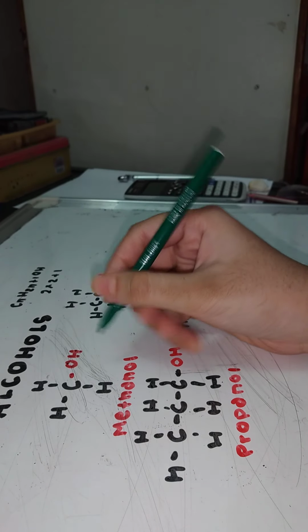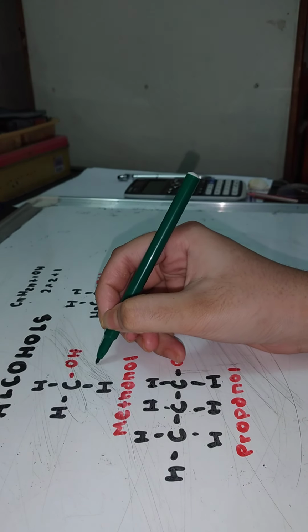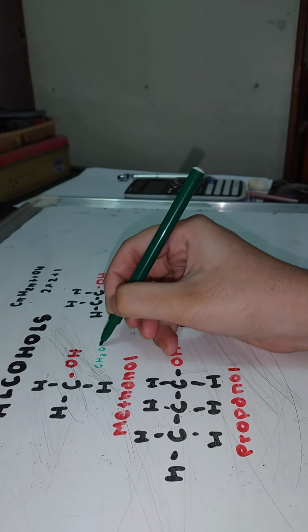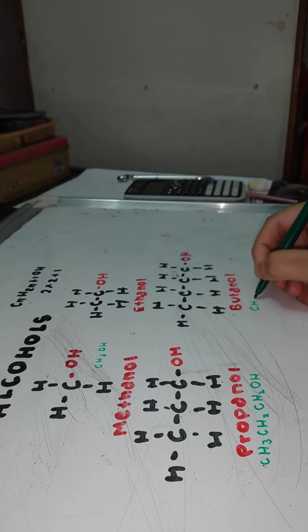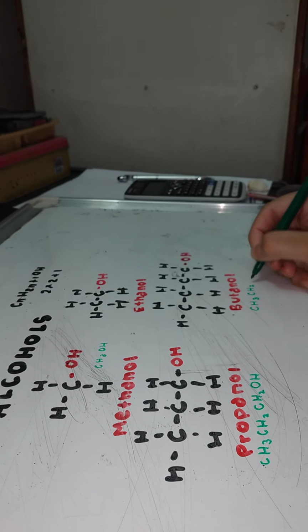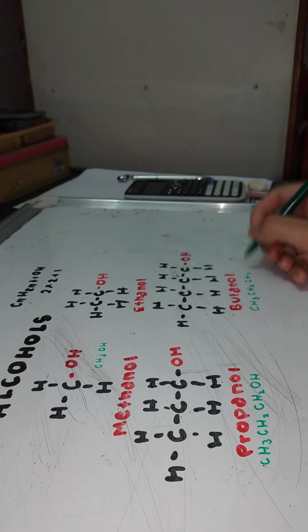I'll be writing the structural formula with green color. For methanol, CH3OH. For propanol, CH3, CH2, CH2OH. For butanol, CH3, CH2, CH2, CH2 and OH.